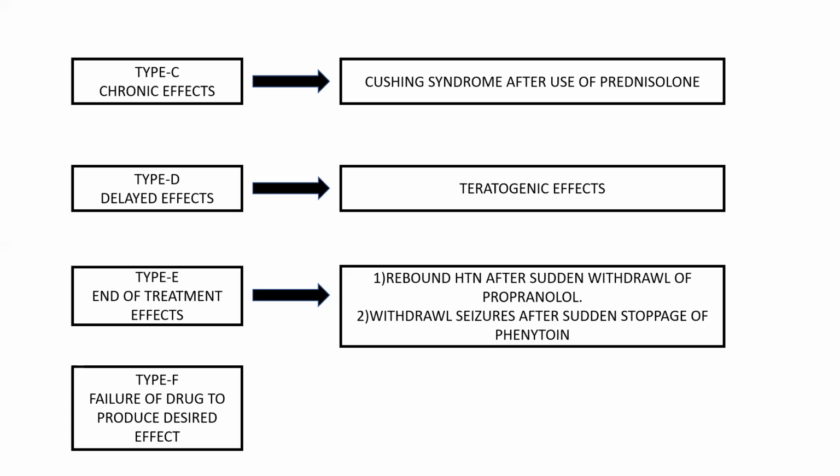You will get rebound hypertension with propranolol. Type F, failure of drug to produce the desired effect. We are taking the drug, but the drug is not producing the effect. That is type F.